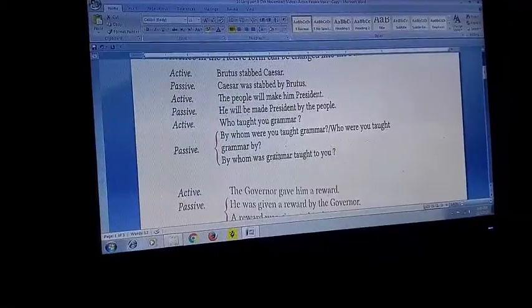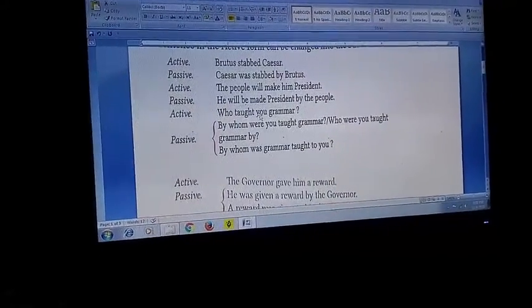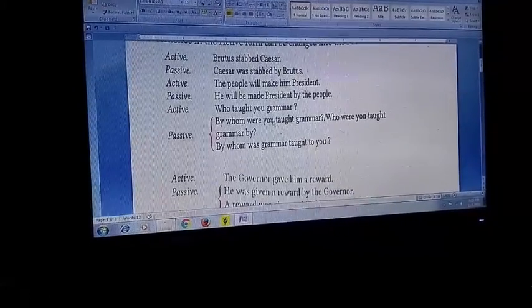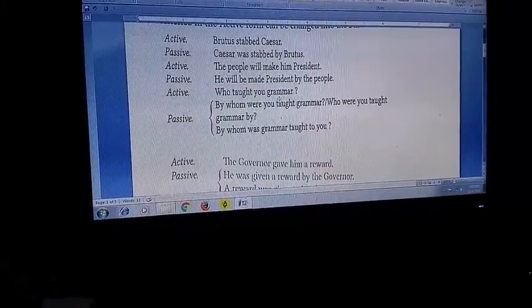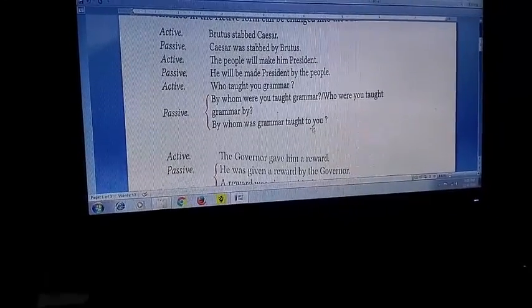So please try to understand, both the answers are correct. Who taught you? By whom were you taught? Who taught grammar? By whom was grammar taught to you? This is how we have to understand.